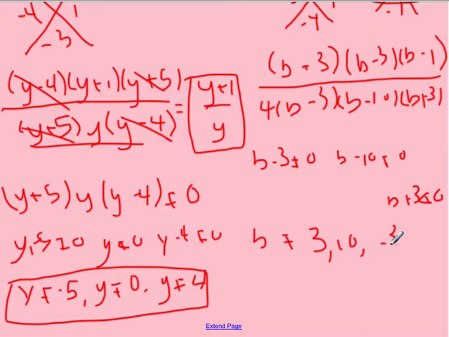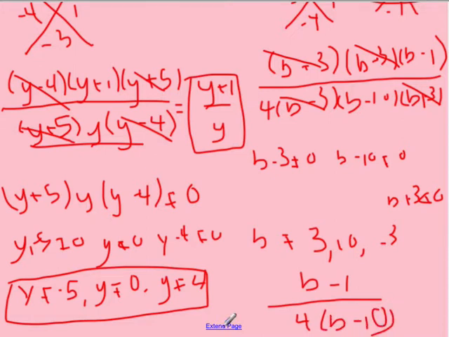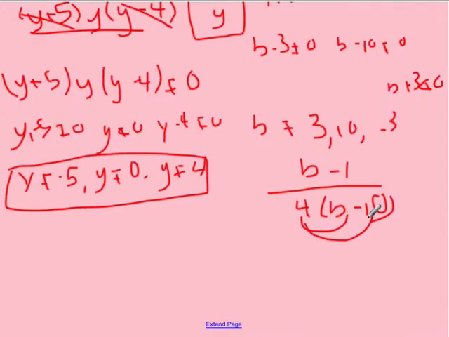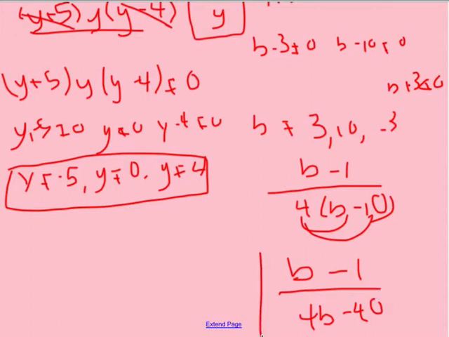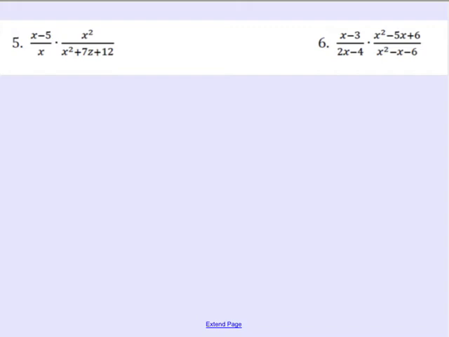Okay? Now let's go and simplify. So we can cancel out the b minus 3's and the b plus 3's. We cannot cancel out the b minus 1, so that's going to stay up top. And on the bottom, we still have 4 and b minus 10. Now I do have to actually go through the work of simplifying that in. So I get b minus 1 divided by 4b minus 40 when you take that 4 and multiply it by each thing. So let's go ahead and take a look at number 5.